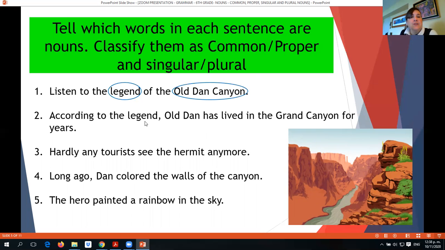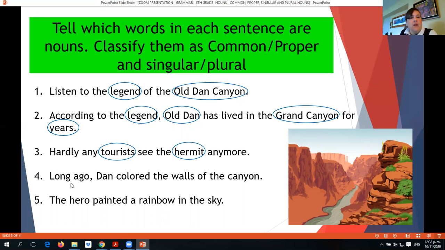Number 2, according to the legend, Old Dan has lived in the Grand Canyon for years. So we have legend again, we have Old Dan as a proper noun, Grand Canyon, another proper noun here, and years. Years is a plural noun, okay, and it's common. Number 3, hardly any tourists see the hermit anymore. Tourists is a plural noun, hermit is also a noun, and it's common and it's singular.